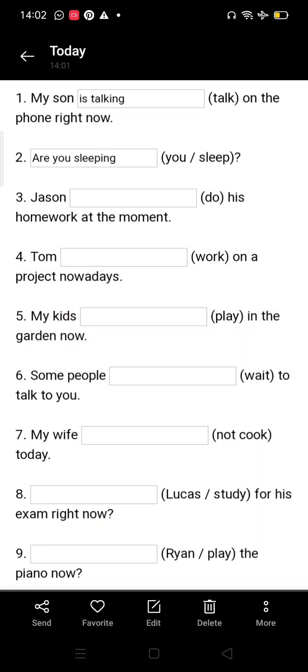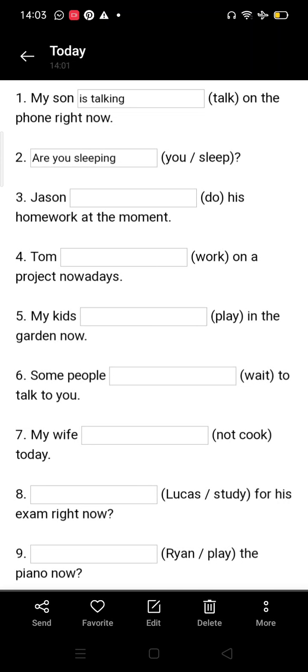Let us practice some examples. My son is talking on the phone right now. So you can see here that my son is singular, so we are using is here. Are you sleeping? So you can see here that there is a question mark, so the auxiliary verb will come in the beginning. Jason dash do his homework at the moment. Jason is doing his homework at the moment.